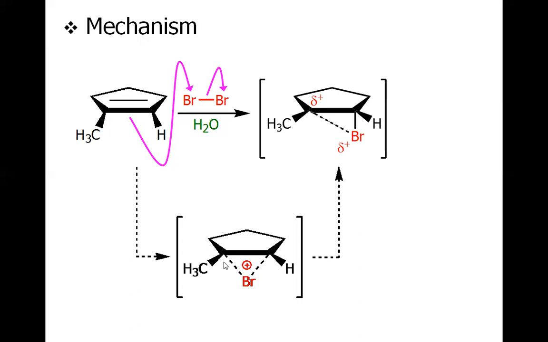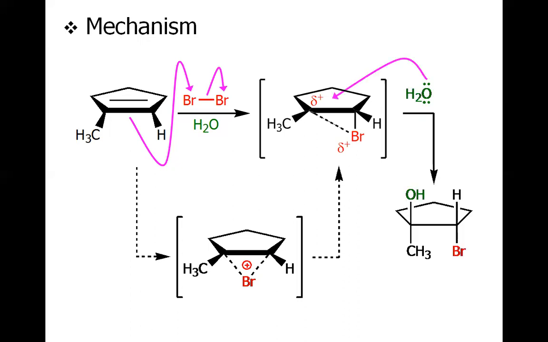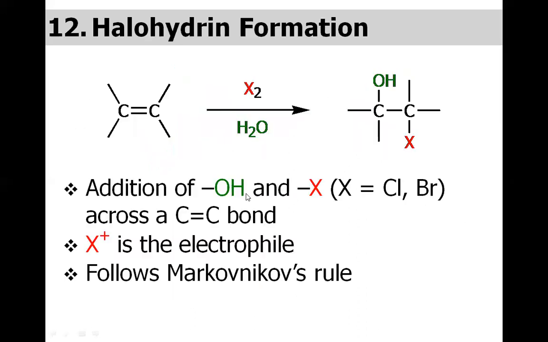In fact, it will attack to the more hindered carbon, and we will have bromine and OH attached to both sides of the carbon-carbon double bond, and this is called halohydrin formation. Halohydrin, in specific, it is called bromohydrin. Now come back to the main equation.